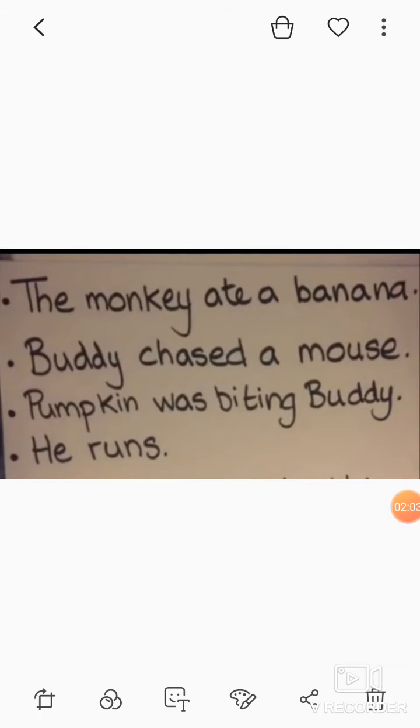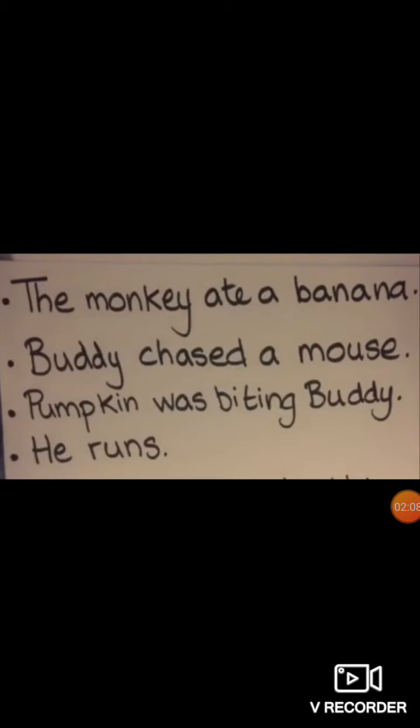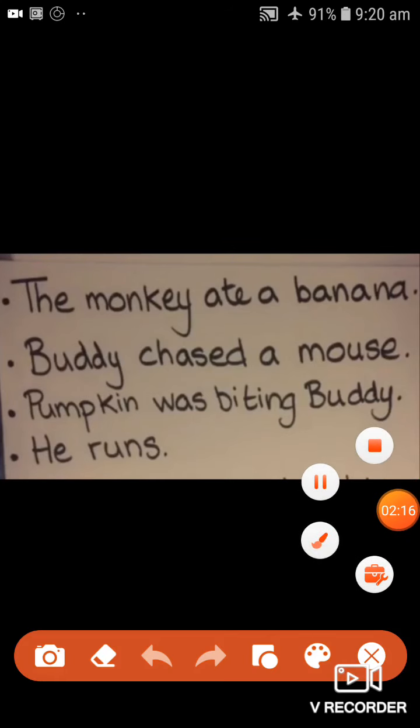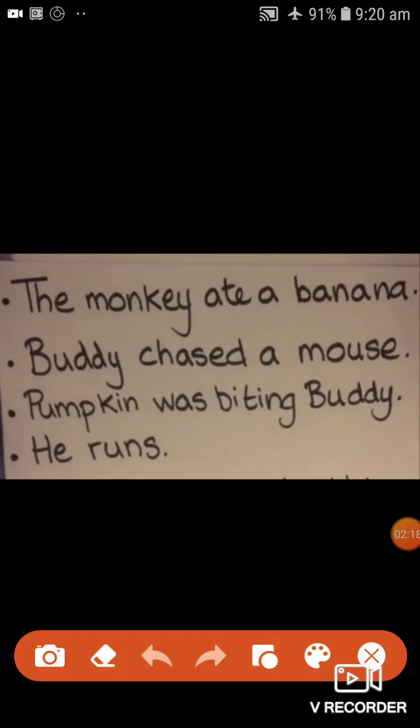Look, understand it very carefully. I am going to identify these examples and divide them into subject and predicate. Let us see the first sentence. The monkey ate a banana. Now remember the subject. The subject says who or what. Who is doing the action? Who? So let me underline the monkey. The monkey becomes the subject.